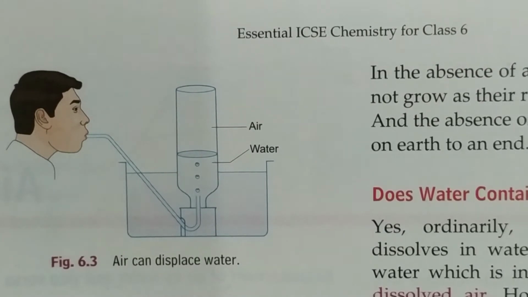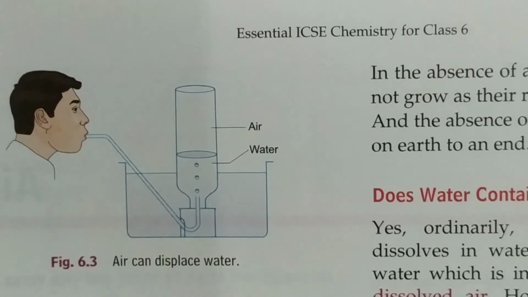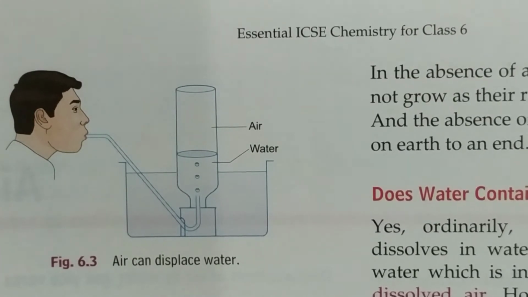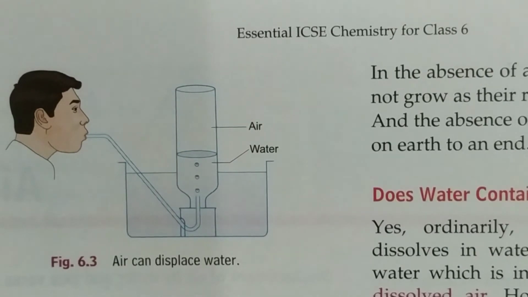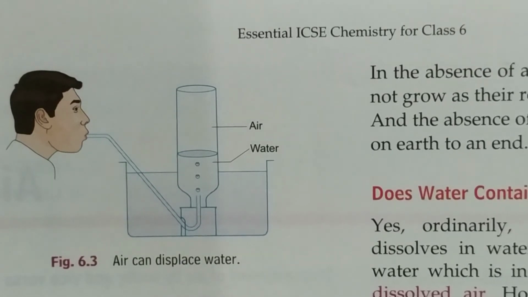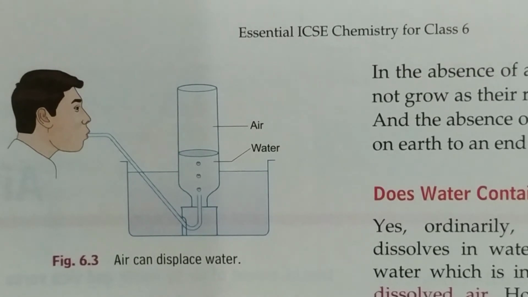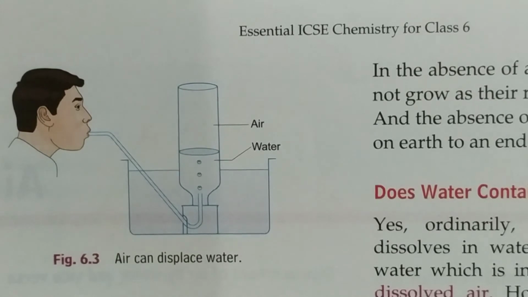With that tube or a straw, we can blow air in it. So actually the bottle is kept in water, and that bottle was containing water in it. As it was kept in water, there was no air in it. Now what has happened, actually, when we are blowing air into it, the air is lighter in weight, so it starts moving upward through the water.